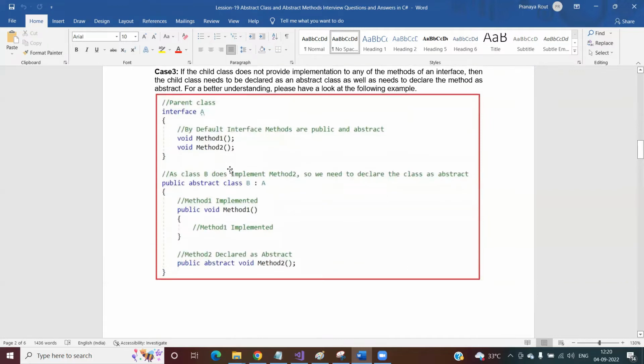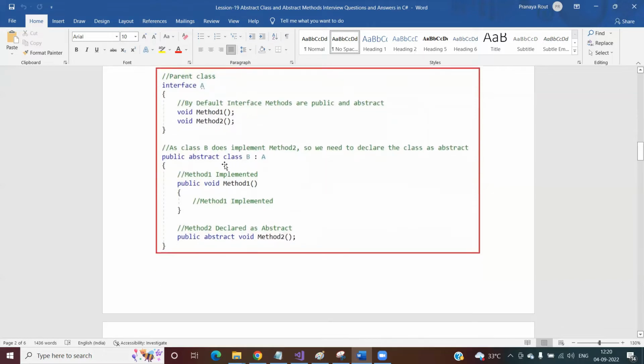And the third scenario is, suppose you have one interface, and inside that interface you can declare any number of methods. Whenever you declare methods in an interface, those methods are by default public and abstract. What it means is, here I'm declaring void method 1, void method 2. It is not just void method 1 or void method 2. It is public abstract void method 1, public abstract void method 2. These are nothing but internally abstract methods. Now suppose you are creating a class by implementing this interface, but you are not interested in providing implementation for all the abstract methods.